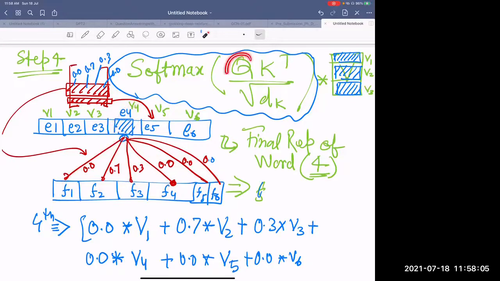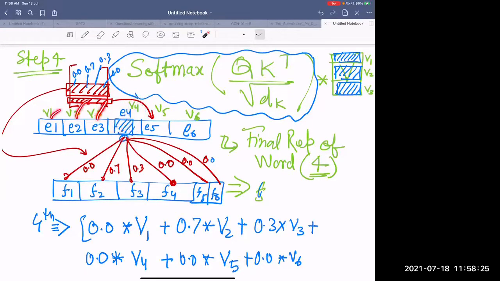And for that, we have used the query and the key. And when you have got the attention values for each of them, you get the final embedding of the fourth element by using these values.